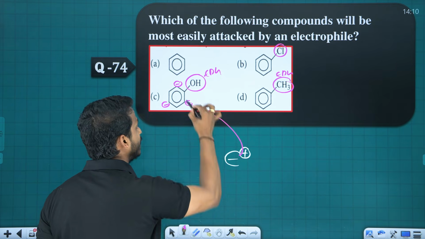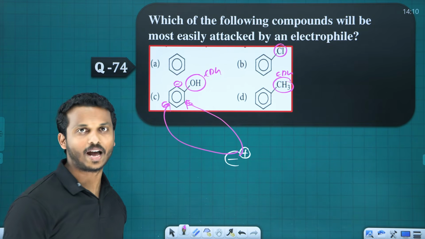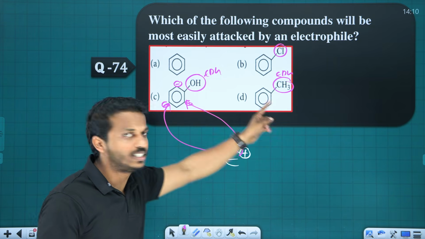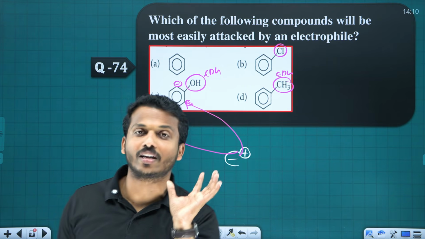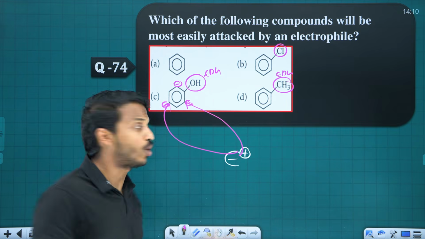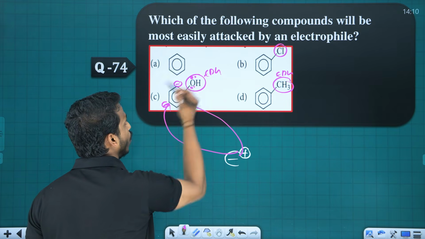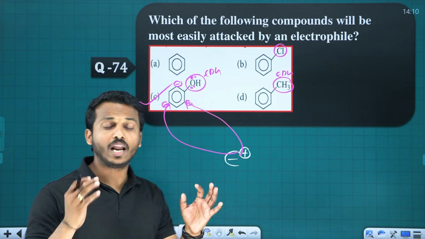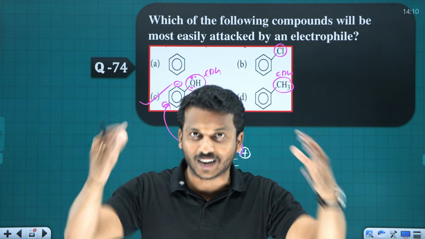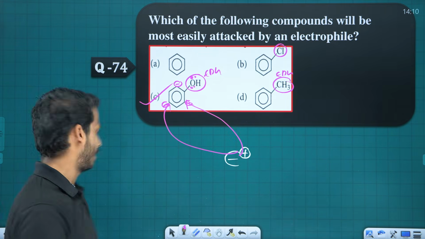So electrophile can easily go to which place? Ortho and para. So whether option C or D, both are EDG. When EDG is present, electrophile can easily go to ortho and para. Among alcohol and methyl, which is more donating? Alcohol, because it has a lone pair. So option C. Electron donating groups always make the ortho and para positions electron rich, so electrophile can easily attack.